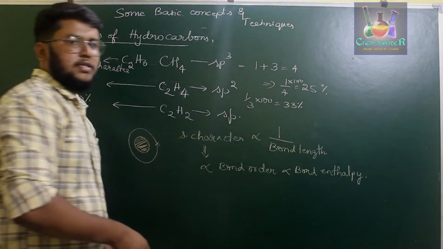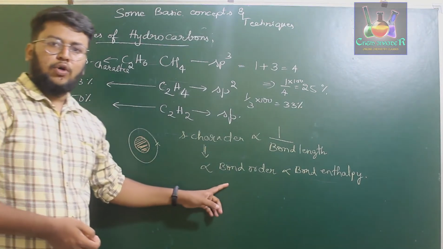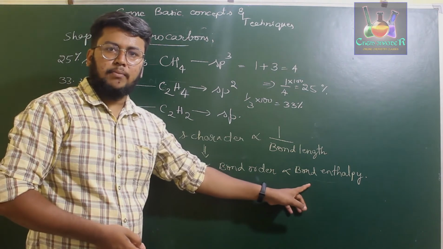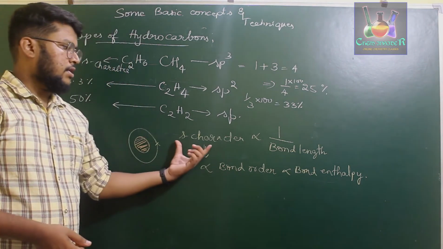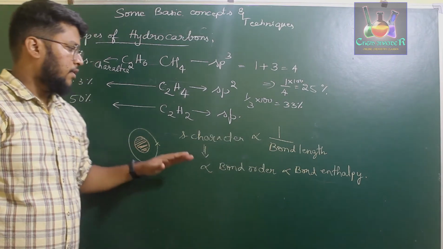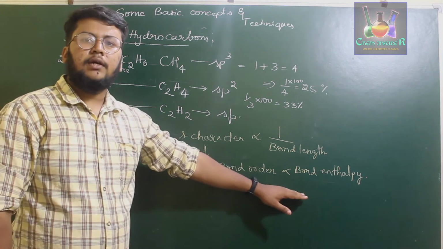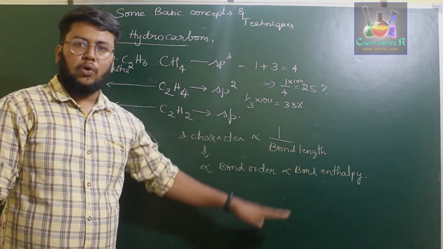So clearly we can say that if a molecule has more s character, it has a higher bond order and a higher bond enthalpy. If a molecule has higher s character, then its bond length is very low. For a given molecule with the highest s character, it has high bond order and bond enthalpy, but its bond length will be low.